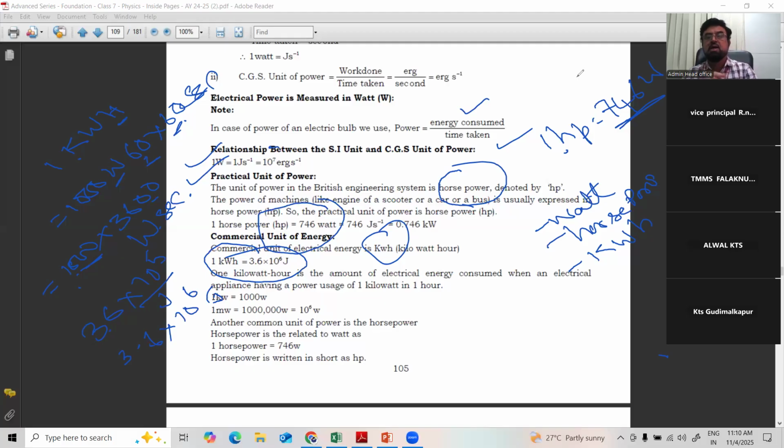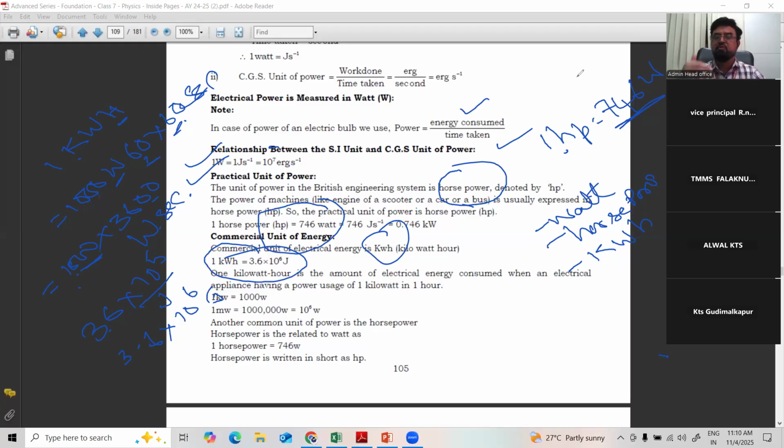So this is the unit of electric power. Kilowatt hour is nothing but 1 unit. You can call it 1 unit. When you consume 1 unit of electricity, you will get some bill every month. How many units you consumed, into some rupees, you will get the bill.